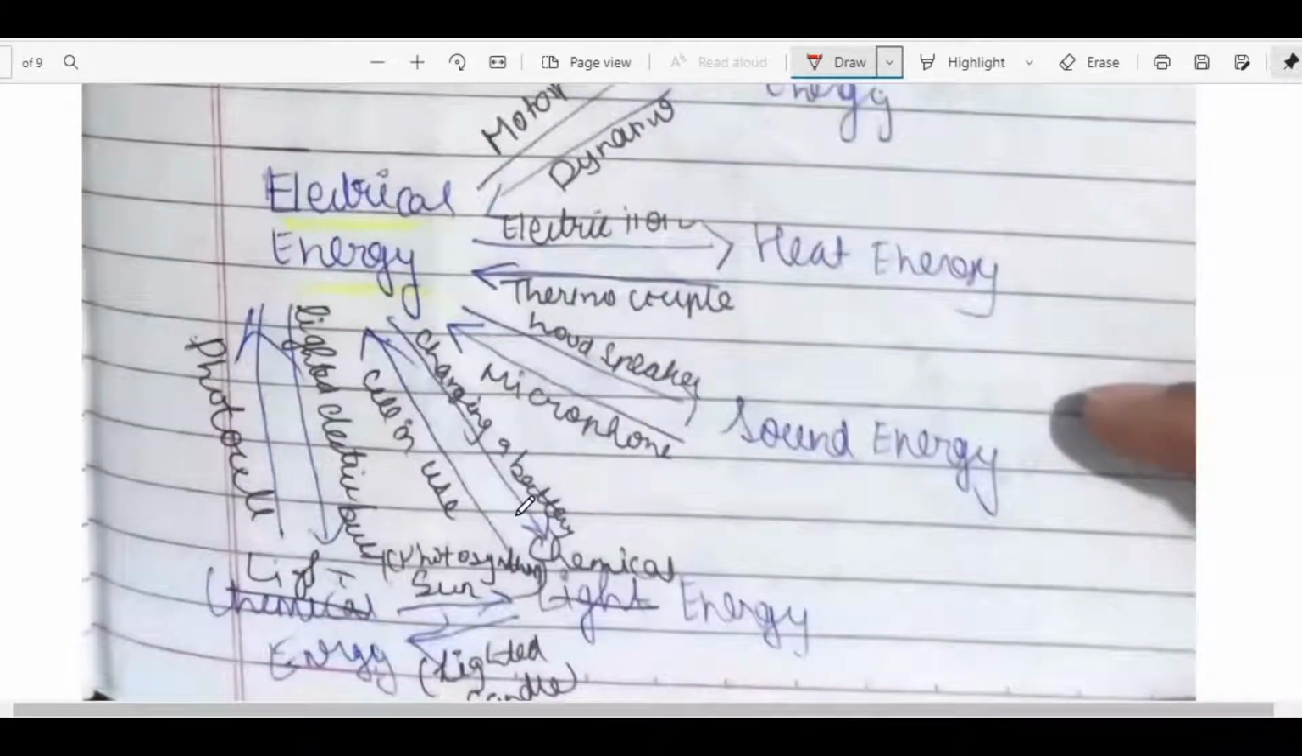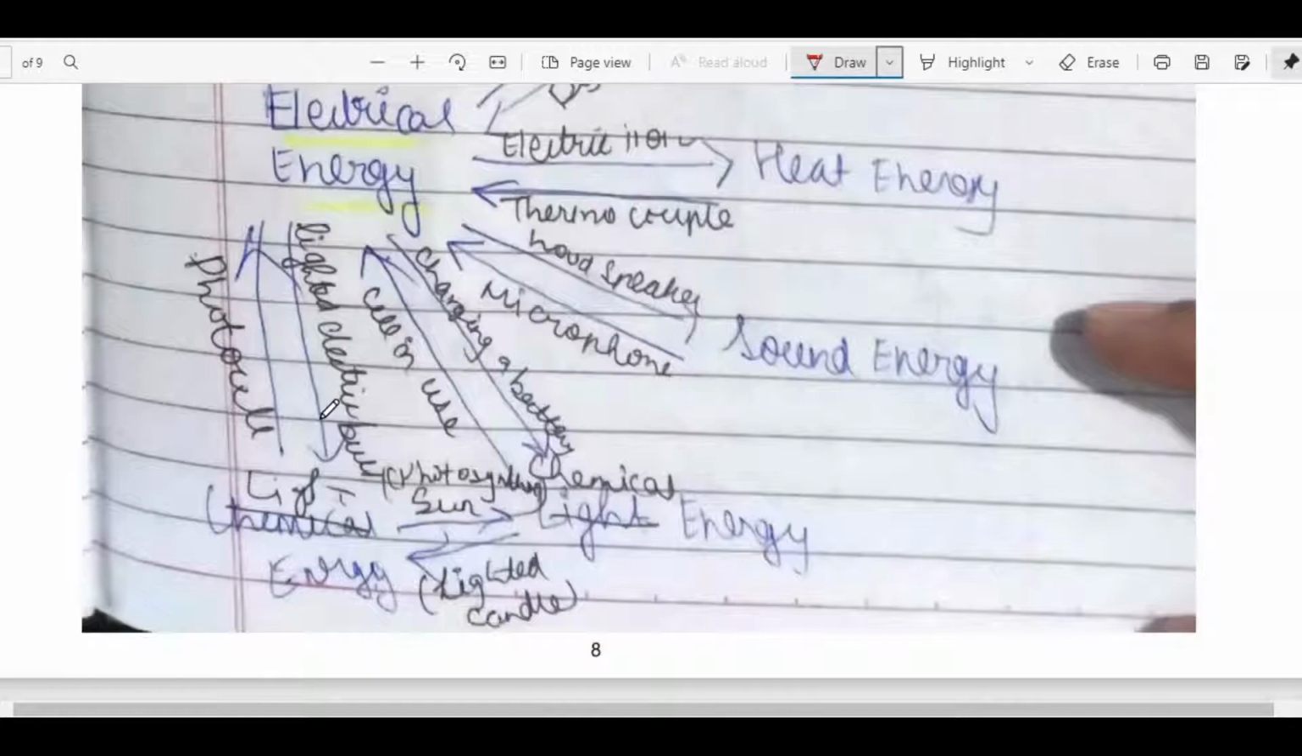Charging a battery: the electrical energy is converted into chemical energy. And when a cell is in use, chemical energy is converted into electrical energy. A lighted electric bulb converts electrical energy to light energy. This light energy is converted into electrical energy by a photocell. Light energy gets converted into chemical energy by the sun, and chemical energy gets converted into light energy by a lighted candle.